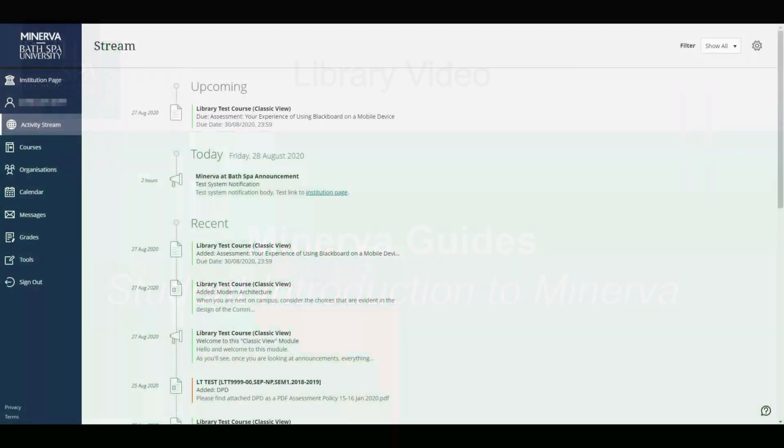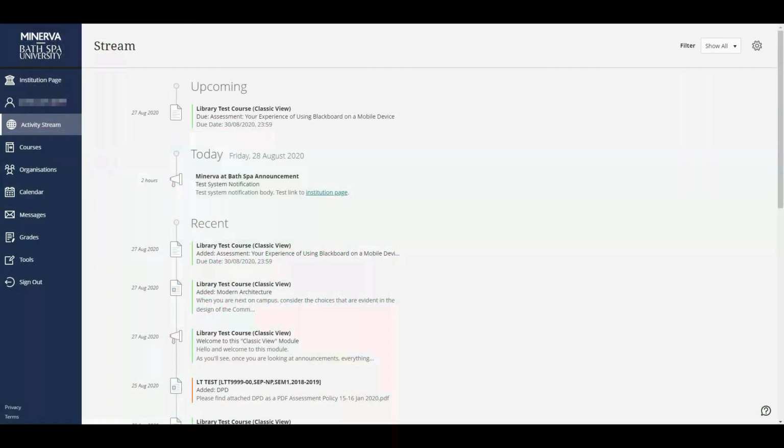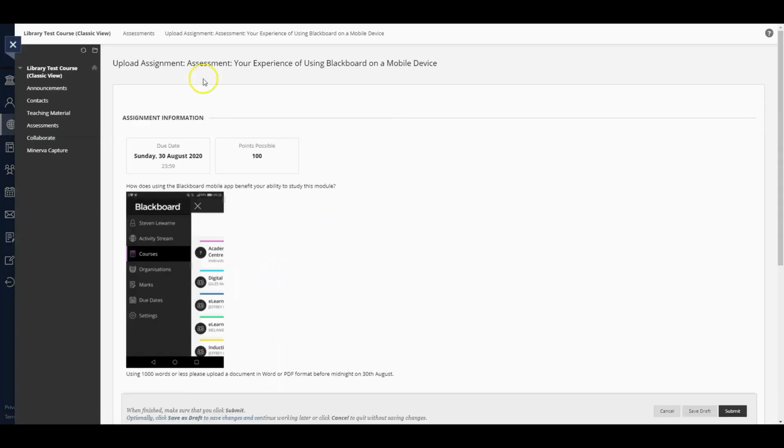When you first log on using your student ID and password, you will arrive at the activity stream. This collects all the activity from your modules, including any newly added content, upcoming assignments, and new marks and feedback. These will be grouped into upcoming, today and recent. Plus you may have important notifications at the top, for example if you've missed a deadline. From here you can click directly onto the notification, which will take you right to that relevant part of the